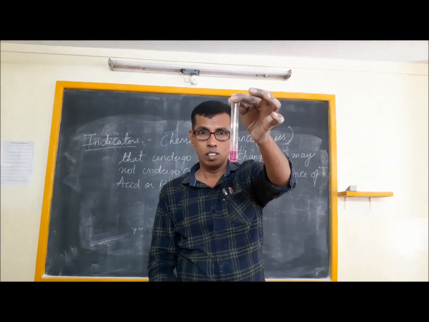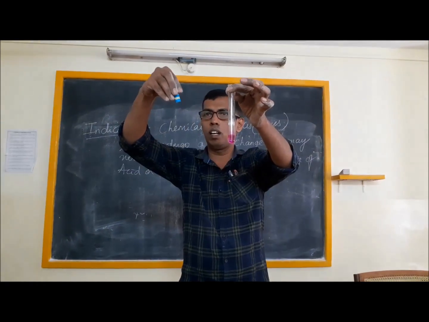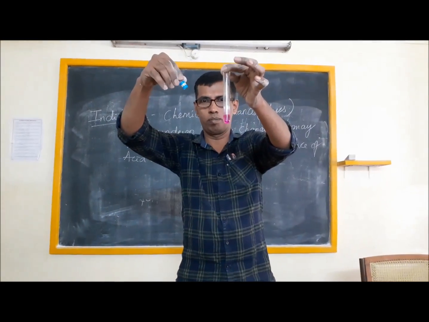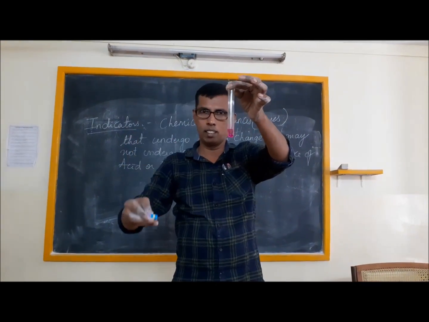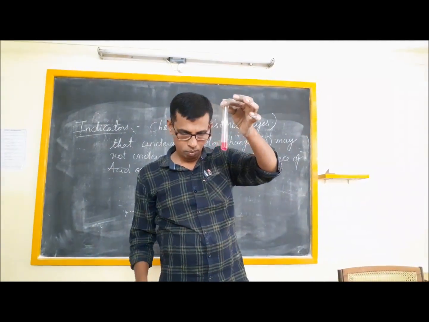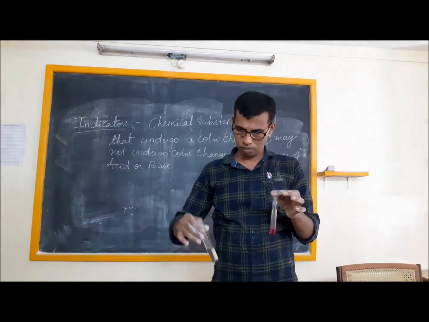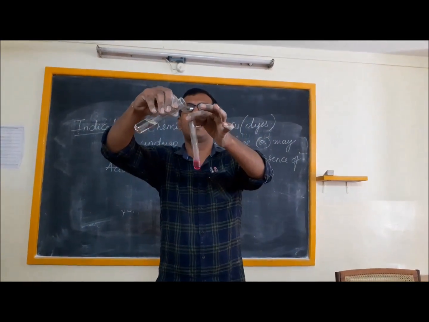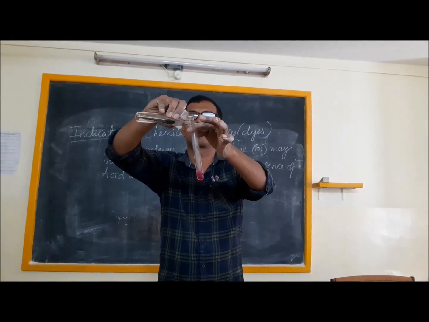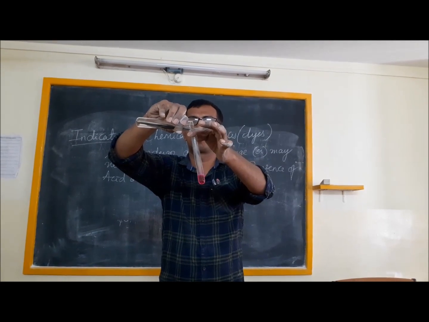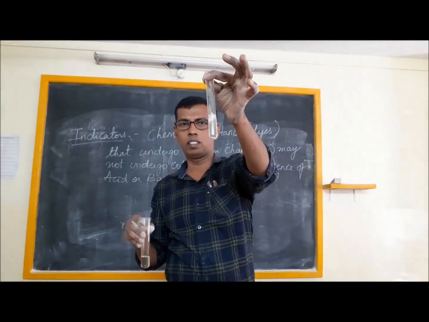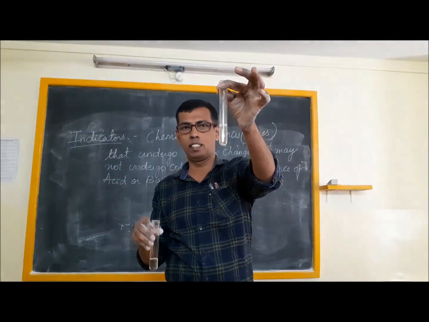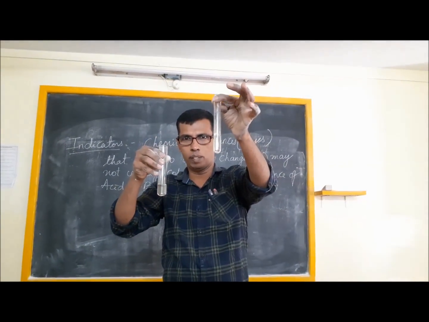Originally this substance was white. In presence of base, it has turned pink. And then again I am adding acid. The pink color has disappeared. So in presence of acid, the color has disappeared.